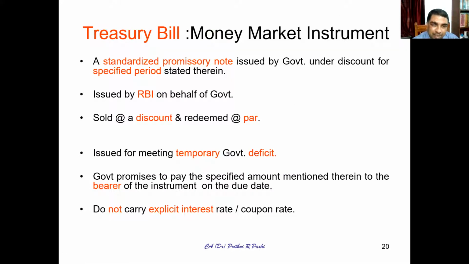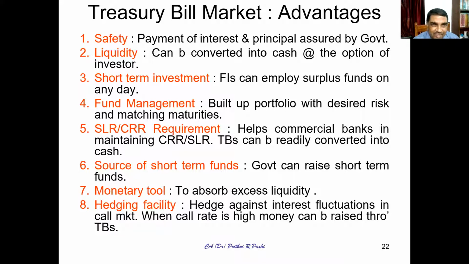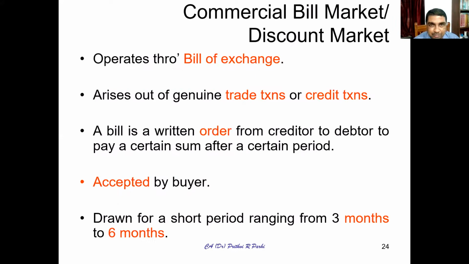It is sold at discount and redeemed at par. The difference is, in fact, the interest. These are the advantages we have discussed about the treasury bill.